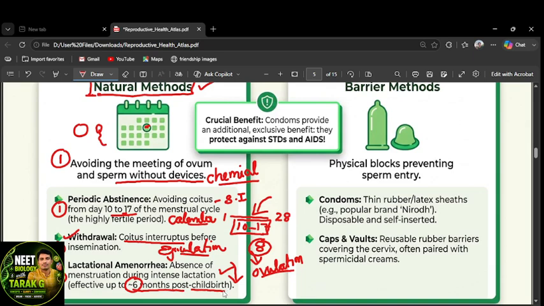In that time there is no chance of menstruation. After delivery, up to 6 months, the mother feeds milk to the child. That lactational period acts as one contraceptive method, which is lactational amenorrhea, right?